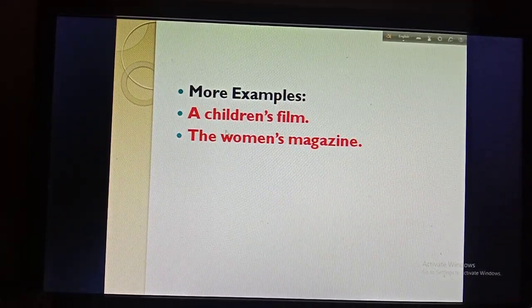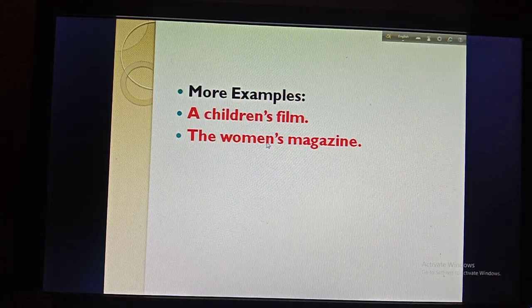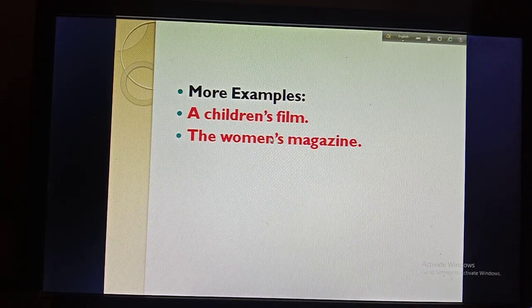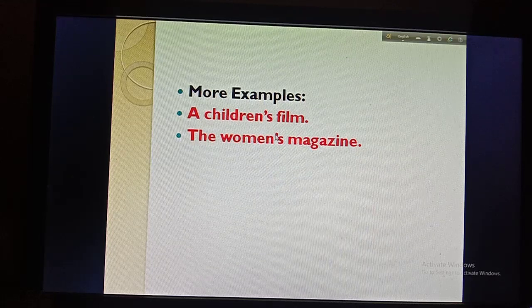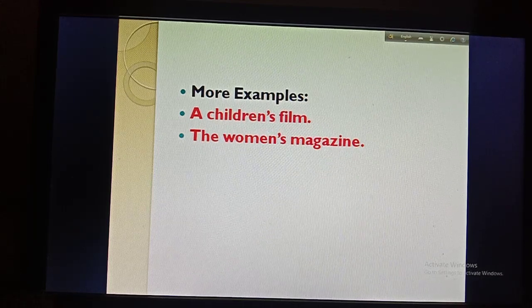So here is written the women's magazine. So you can see that women doesn't end with an s, that means at the end of the word you will not find an s, that's why you will use apostrophe s, but if there is s you will just use an apostrophe, not the s. Okay, I hope I am clear about it because I have tried my best to show the things. So if you listen to me carefully, you can find out where you will not use apostrophe s and where you will use only apostrophe.